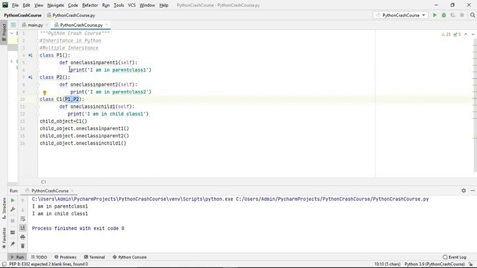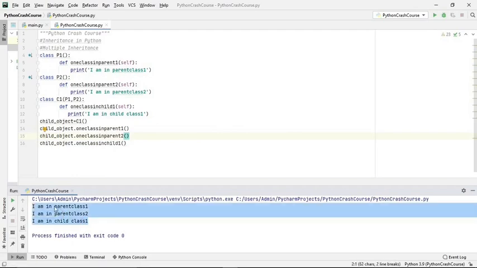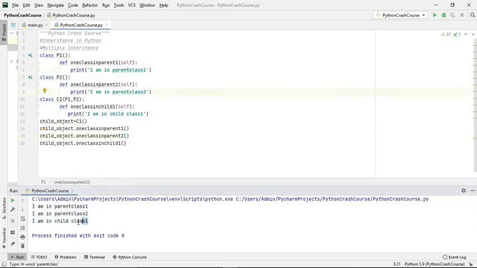In parent class 1 I have one print statement, and in parent class 2 I have another print statement. We are creating a child object of child class C1, and through that object we are accessing parent class 1, parent class 2, and obviously the child class itself. Let's see if it works. So it is perfectly working. I am in parent class 1, parent class 2, and then child class 1, right?